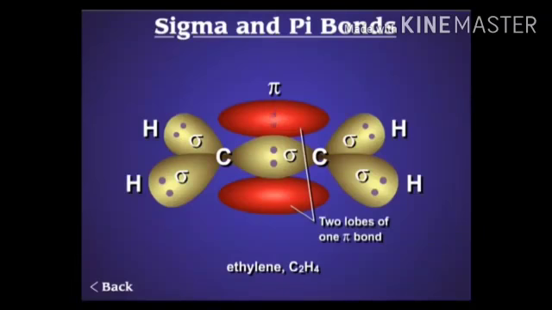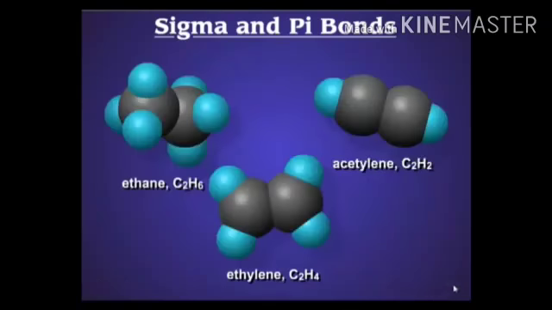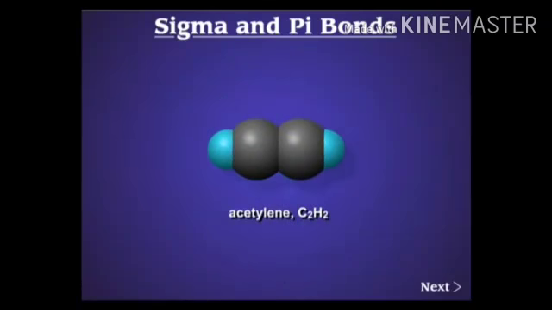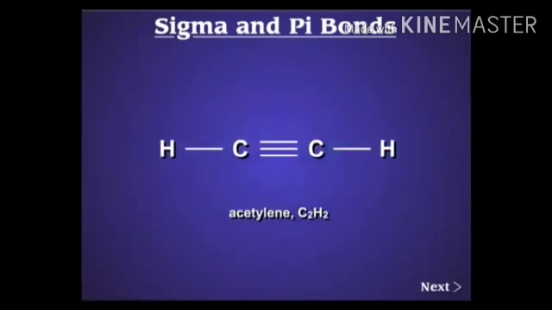So in pi bonding there are two lobes of bonding, one above the plane and the other below the plane. This bond is formed only when a sigma bond is present in the molecule. When a sigma bond is not present, there is no formation of the pi bond. The last example is the acetylene molecule, that is